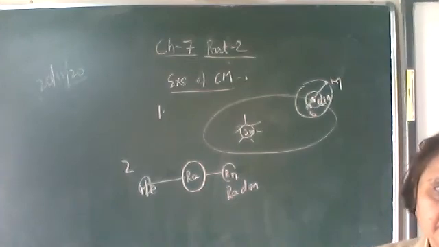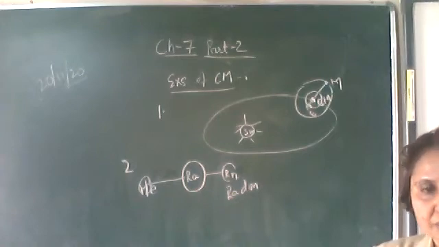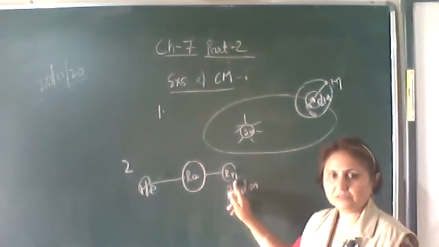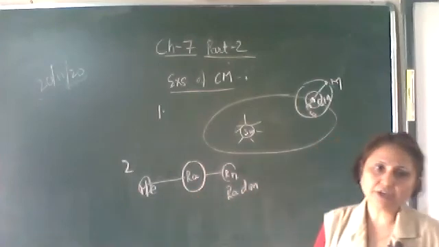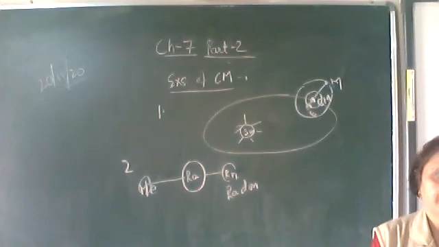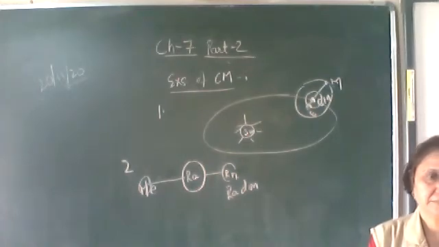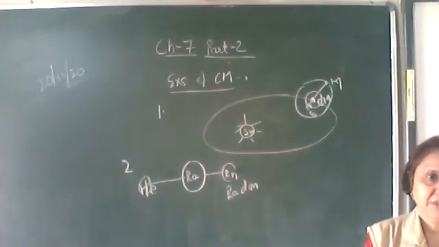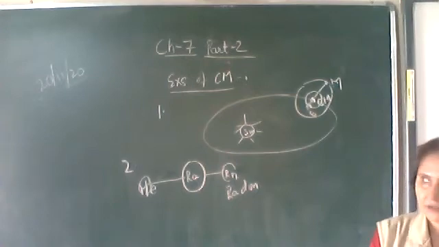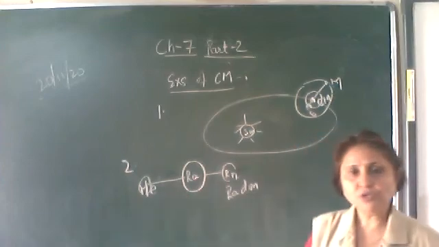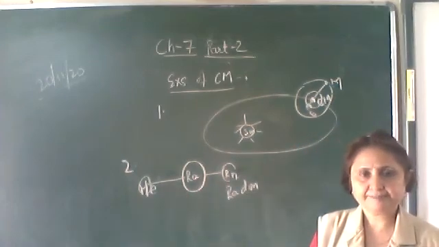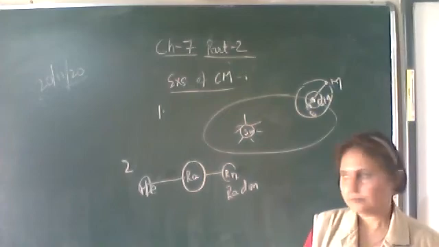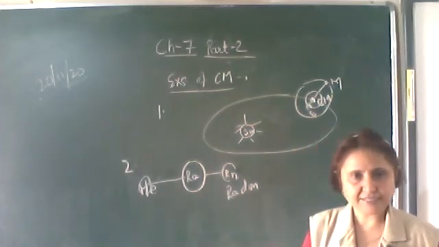Write down, if the radium nucleus is at rest, when it disintegrates into radon and helium, the two move in the opposite direction.